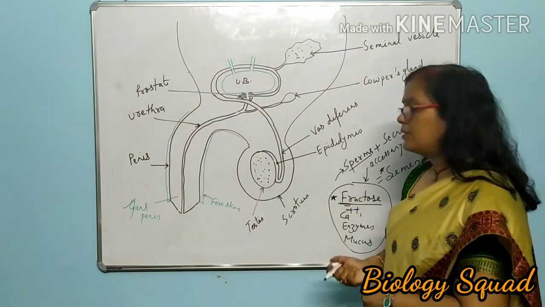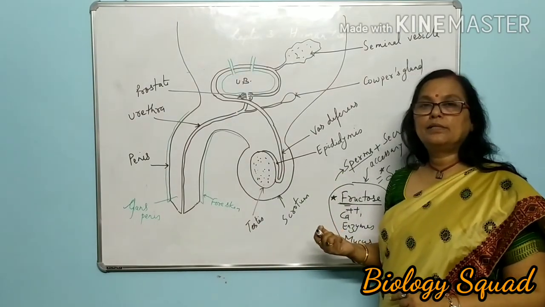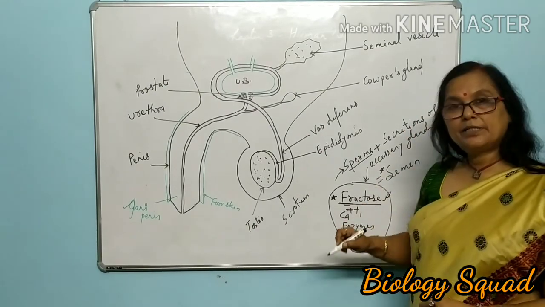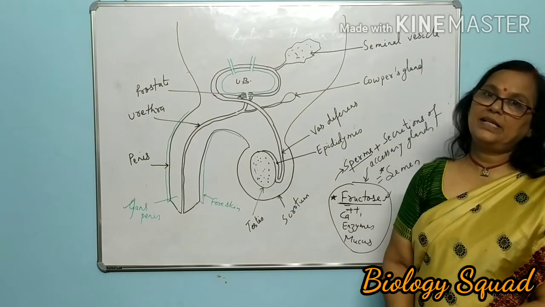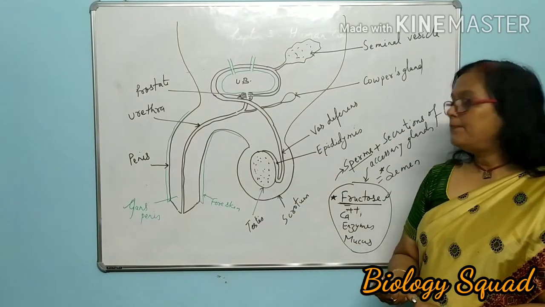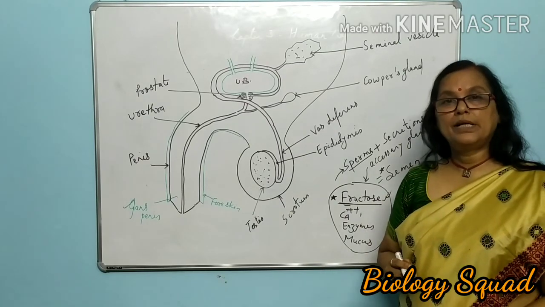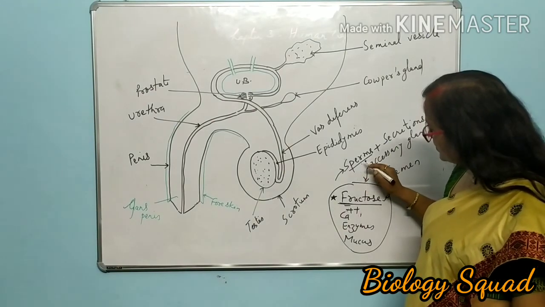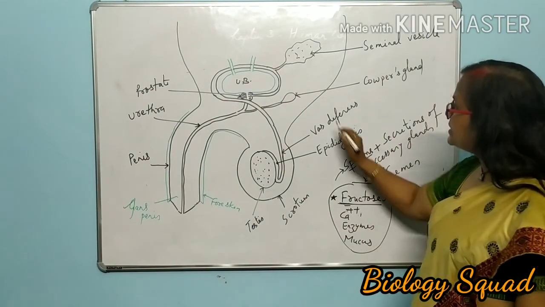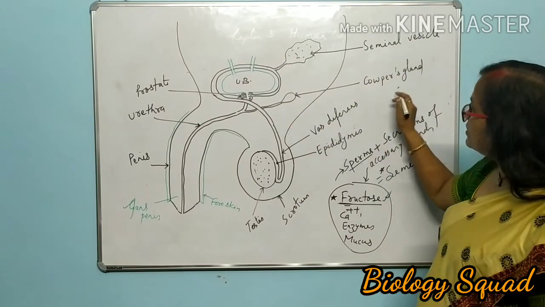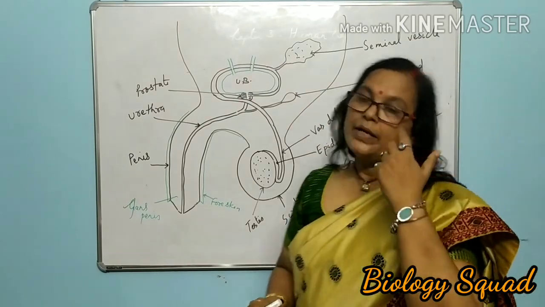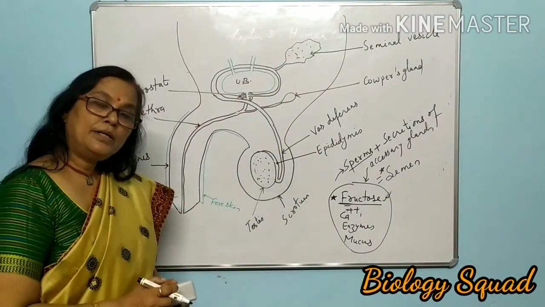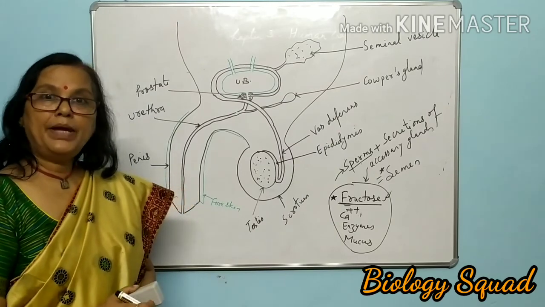Detection of fructose determines the cases of rape, isn't it? And it is the confirmatory test. Presence of fructose in the vagina confirms the cases of rape in the society, isn't it? So always remember, these are the chemicals which are mixed with the sperms. These are secreted by these accessory glands, seminal vesicle, prostate, corpus gland, and then it makes semen. Okay? So this is the structure of the human reproductive system of male, isn't it?